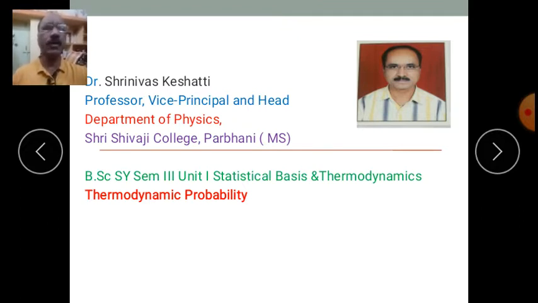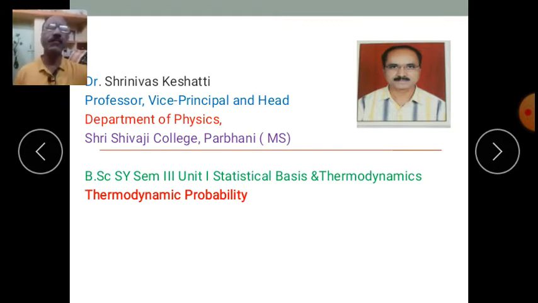Each distinct way of arranging the particles is called a microstate. So for the macrostate 1 comma 3, there are four microstates. Similarly, for the distribution 4 comma 0, there is one microstate; for 1 comma 3, four microstates; for 2 comma 2, six microstates; for 3 comma 1, again four microstates; and for 0 comma 4, again one microstate.